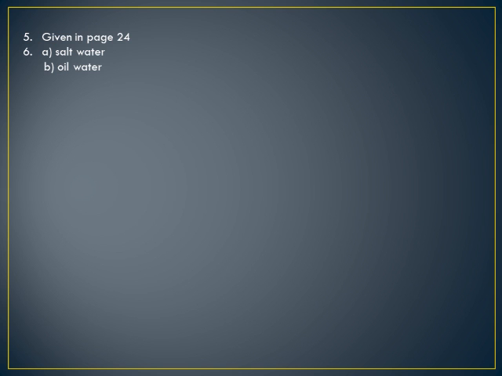A compound shows the properties of its constituent elements? False. A compound doesn't show, okay? A mixture shows, but a compound doesn't show the properties of its constituent elements. The symbol of sodium is SO? False. It is Na.